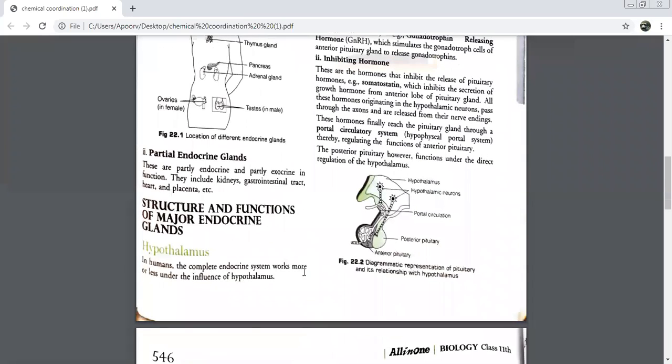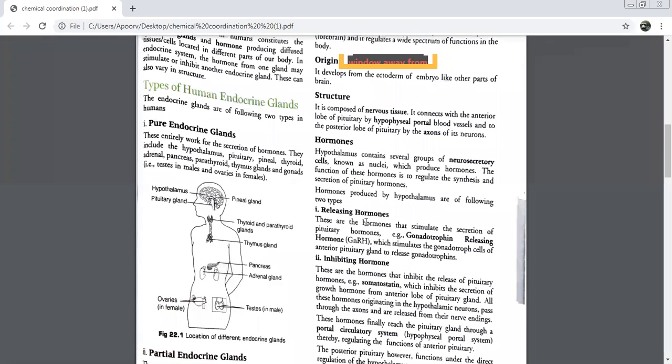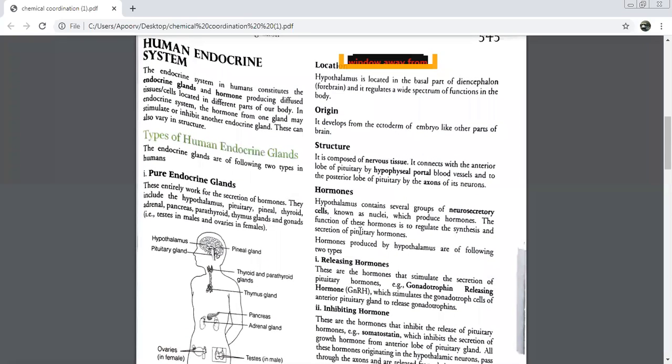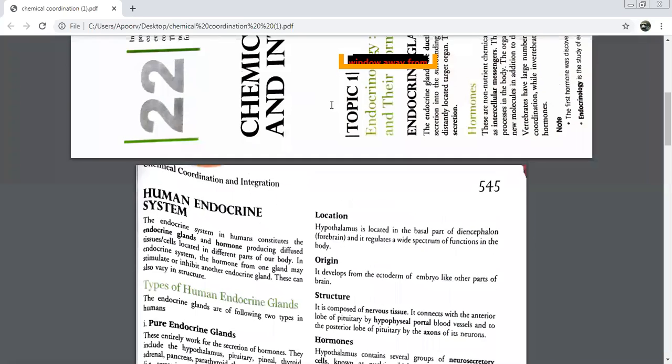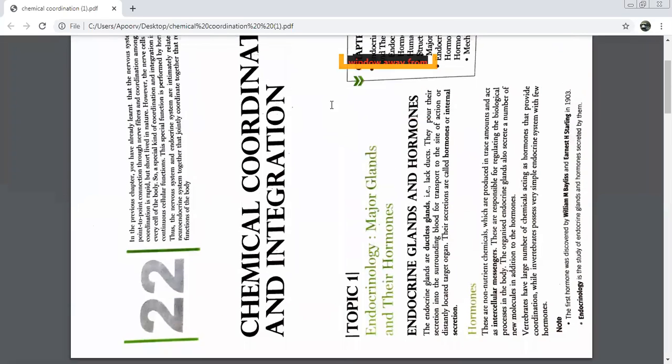Remember, which is the gland that is going to control the entire endocrine system of yours? Hypothalamus. What is its location? Which part of the brain? Basal part of forebrain. It develops from which layer of the embryo? Let me hide it for you. Ectoderm. Let me hide it, then I'll ask. Yes, it arises from the ectoderm.